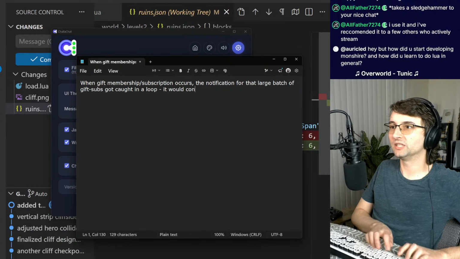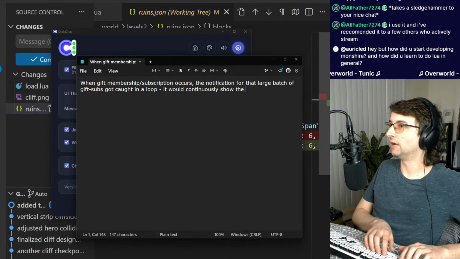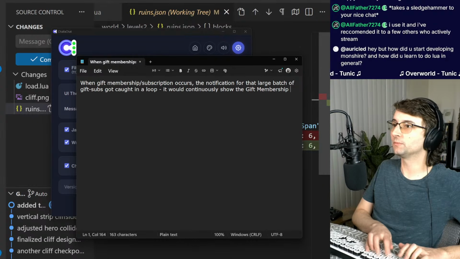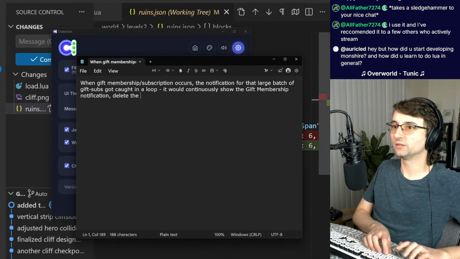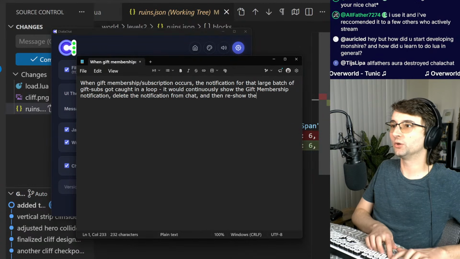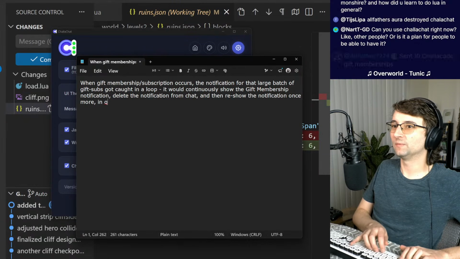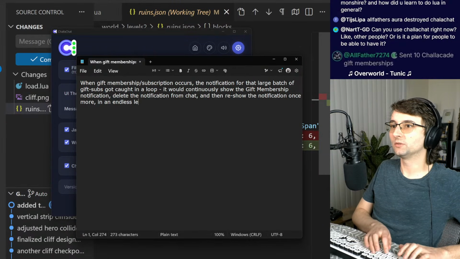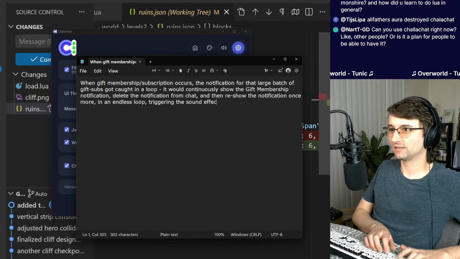It would continuously show the gift membership notification, delete the notification from chat, and then re-show the notification once more in an endless loop, triggering the sound effect each time.